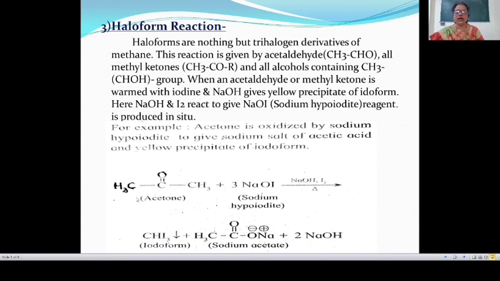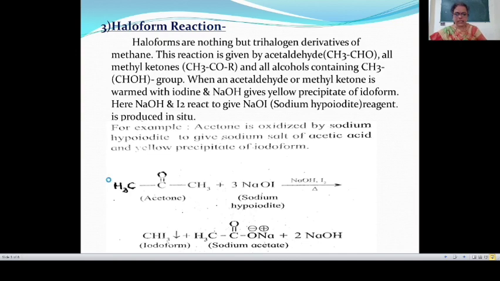Then we get the sodium salt of acetic acid, that is CH3C double bond ONa. This is known as sodium salt of acetic acid, or this is also known as sodium acetate. Then the remaining two hydrogen atoms and two NaO groups give 2 NaOH. And here we get the yellow precipitate of iodoform.